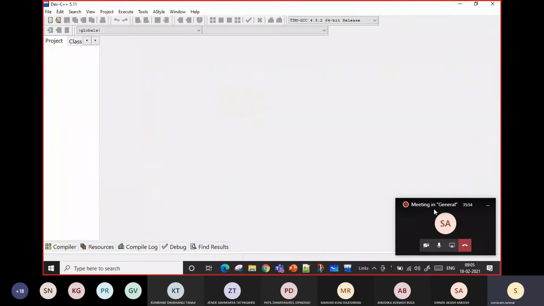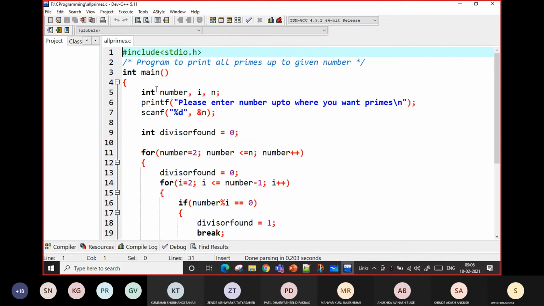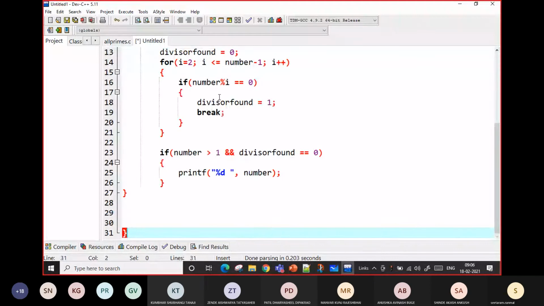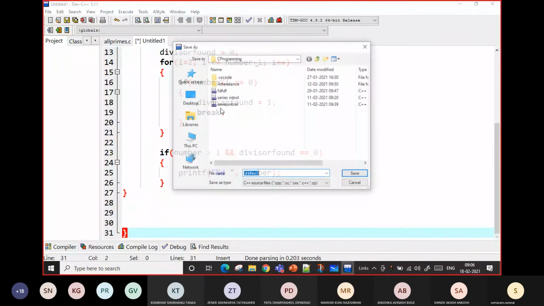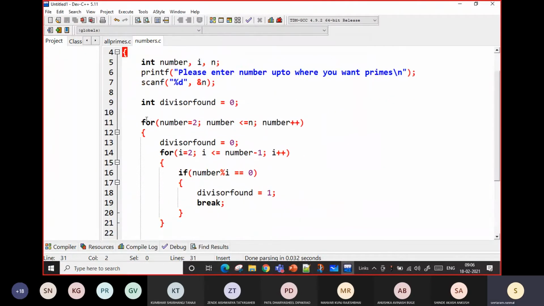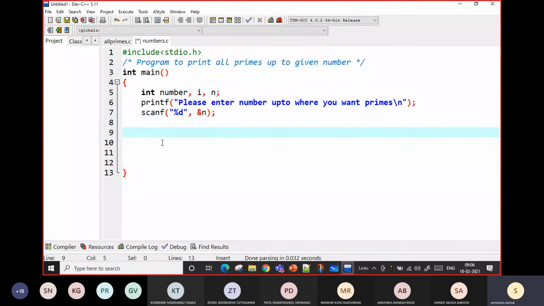For example, I want to print all the numbers from 1 to 10. I want to see all the numbers up to n. We will go for up to n now.